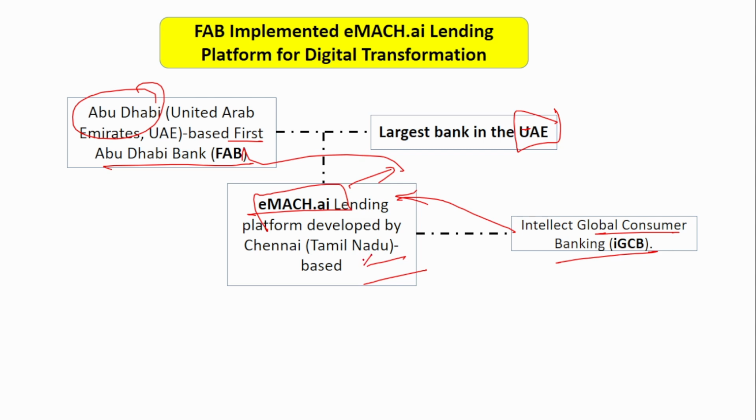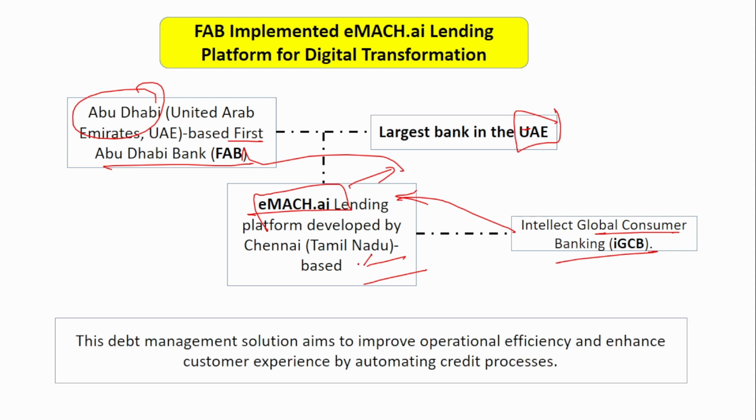And what is the purpose of this eMACH.ai platform? Mainly, it is for debt management, that is, credit. Credit is the main source of income to the banks, right? So it will manage the loans given by the banks. It will try to improve the operational efficiency and also enhance the customer experience by automating the credit process, so that the credit process takes place in a much shorter time. That is the main purpose of this eMACH.ai platform.